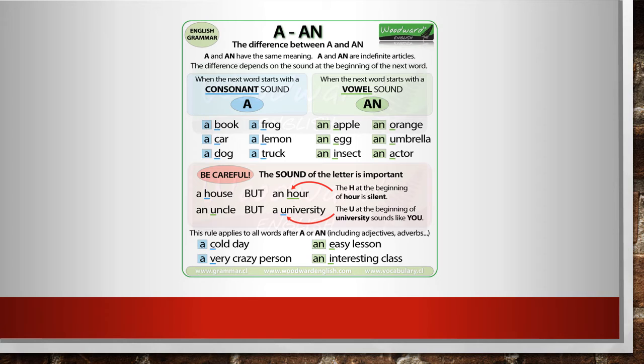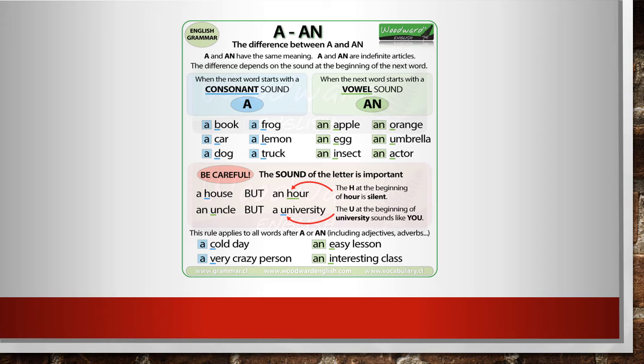That again has consequences, and we cannot say an university. That would be very weird. So we say things like a university instead. So I hope that this made things clear for you.